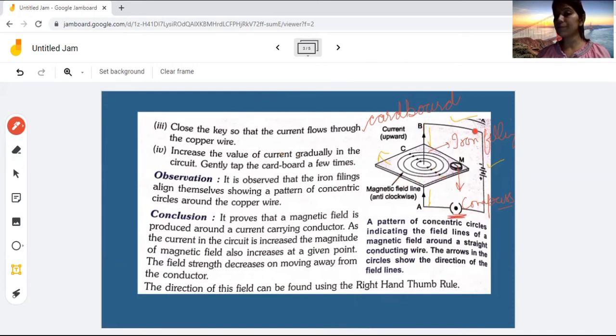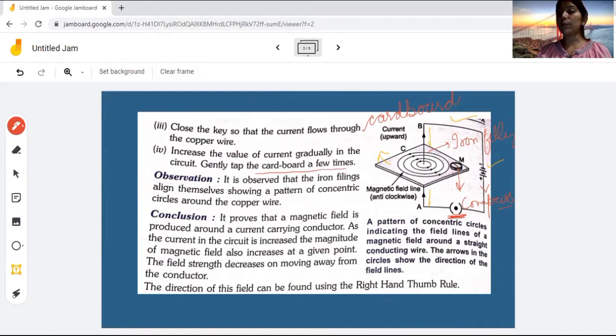Current flows from positive to negative direction. This is the positive direction. This is the negative direction. So increase the value of current. Now we will have to increase the value of current through this wire, through this copper wire. Increase the value of current gradually in the circuit.